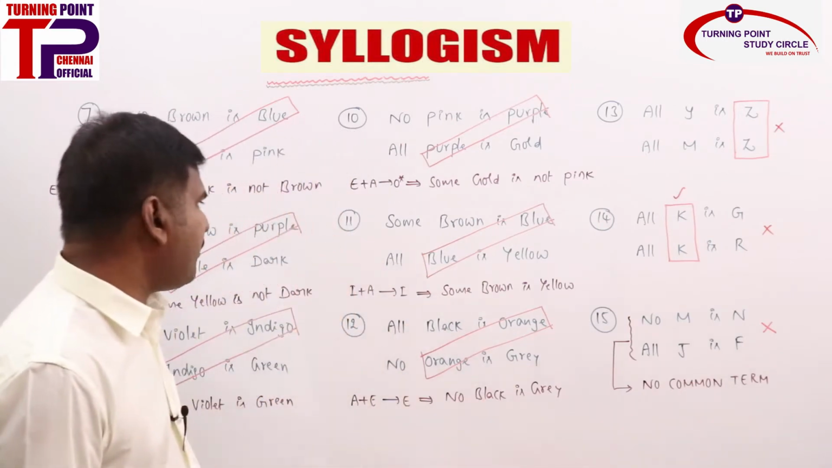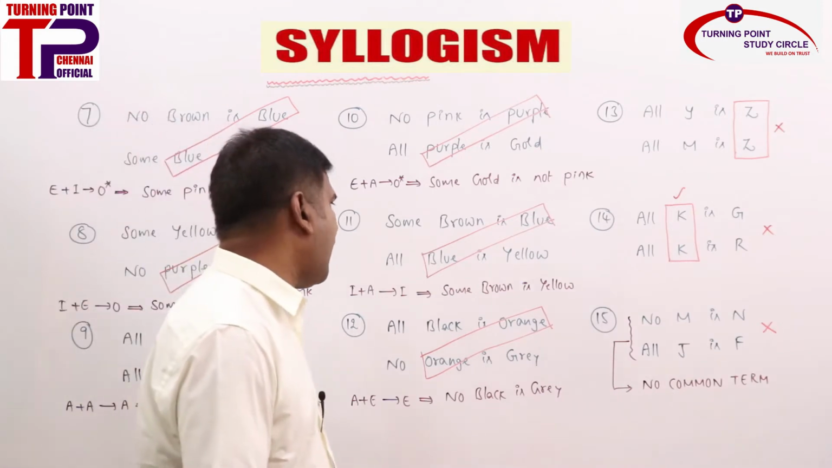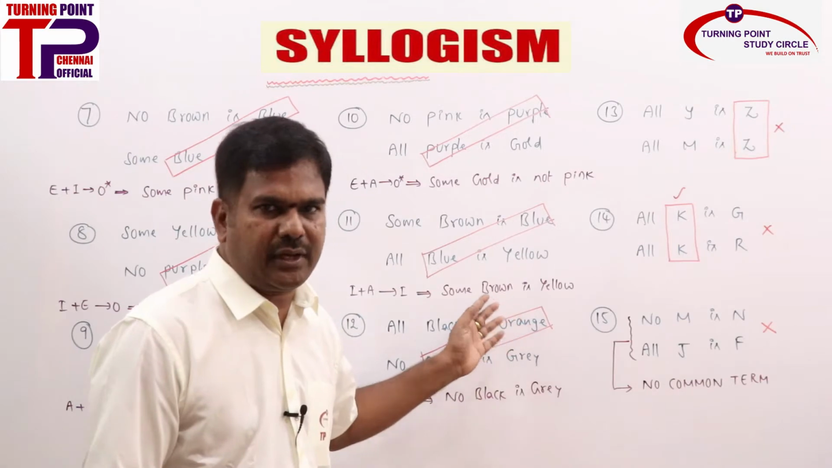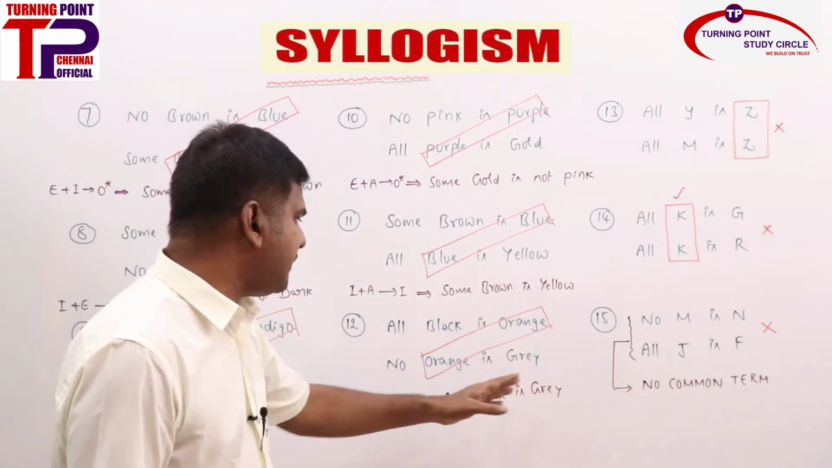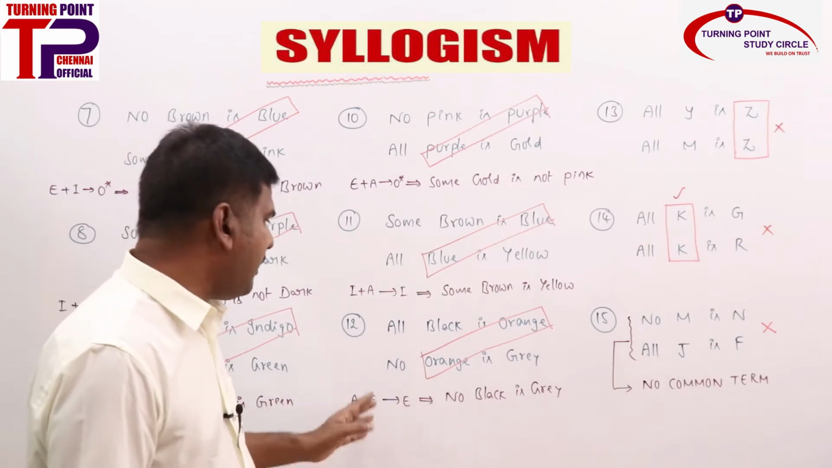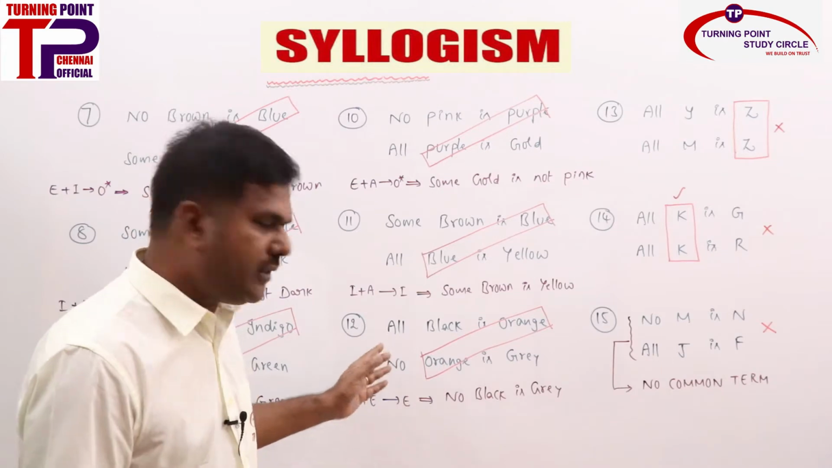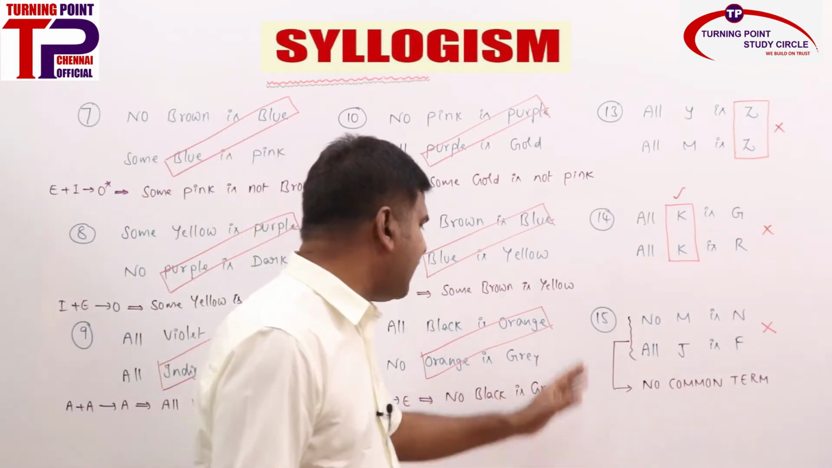Clear? So next one, some brown is blue, all blue is yellow. I plus A is I, meaning some brown is yellow directly. I don't think you need any explanation. Clear? Next one, 12th one, all black is orange, no orange is grey. What is A plus E? E means no black is grey. Is it properly aligned? Yes. So that is the reason we are directly going ahead with the rule. A plus E is E, no black is grey.